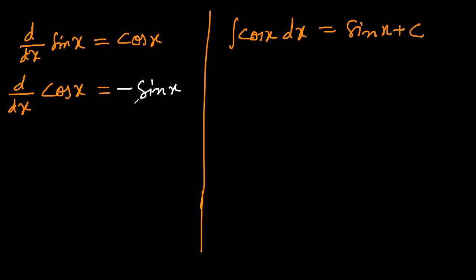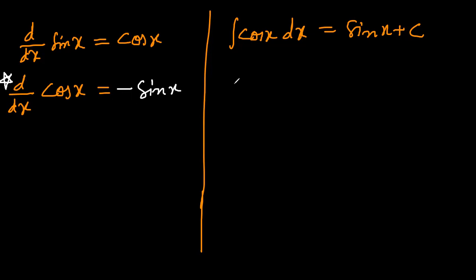Keep it in memory, because later you will be finding integration of cos x also, which is positive. We have seen sometimes students get a little confused here. So they just need to hold on to one rule: in finding a derivative, whenever you differentiate a trigonometric function starting with co, it is always negative. Be firm about that.